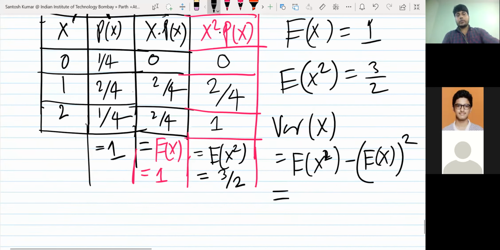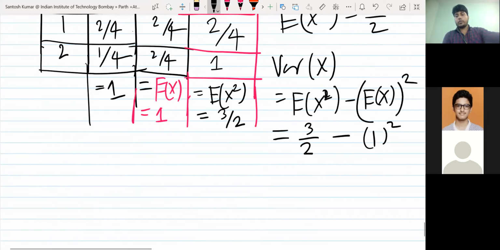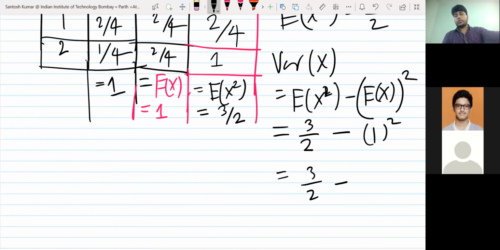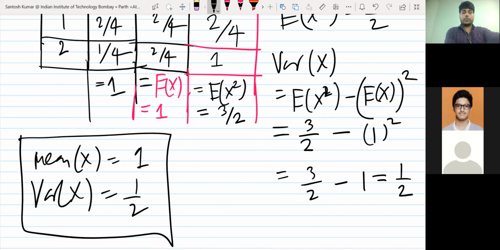So E(x square) is 3 by 2, minus E(x) square, 1 square. So 3 by 2 minus 1, what will be the answer? 1 by 2. So the mean of x is 1, and the variance of x is 1 by 2. This is the answer for this question.